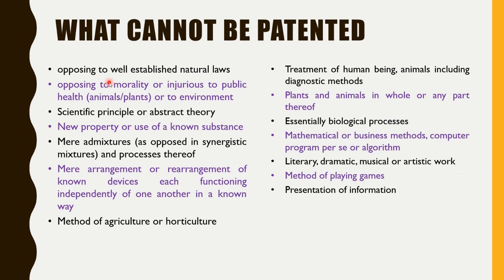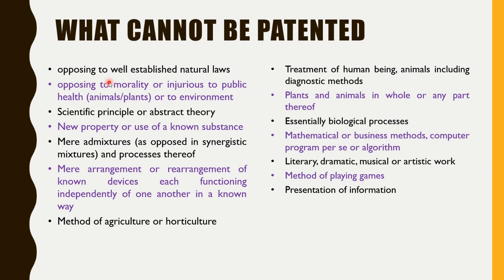Then method of agriculture or horticulture. See here, it is mentioned that method. So method of agriculture basically means, a few of you might be from a farmer background, right? They will know that farmers take crops alternately. Like in the first year they grow cotton, the next year they grow groundnut, again the next year they grow cotton.